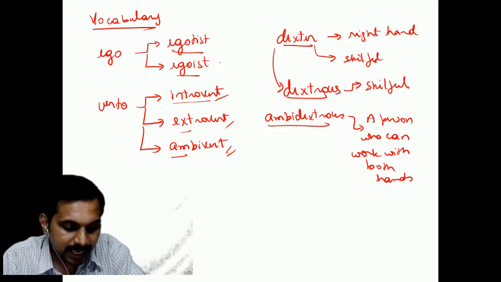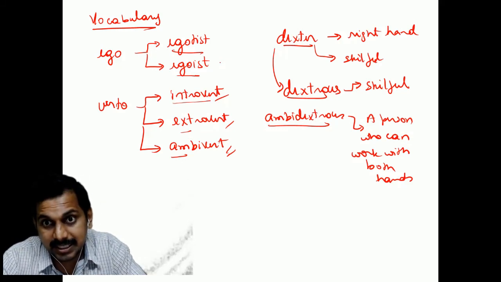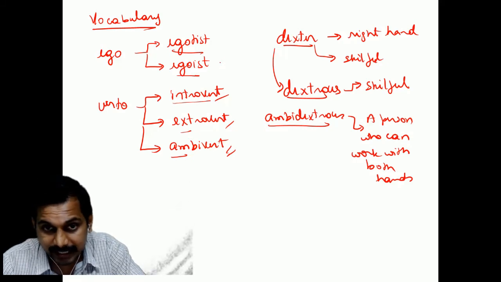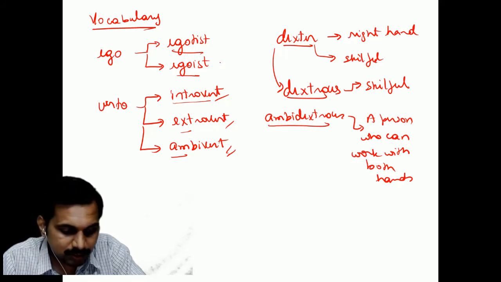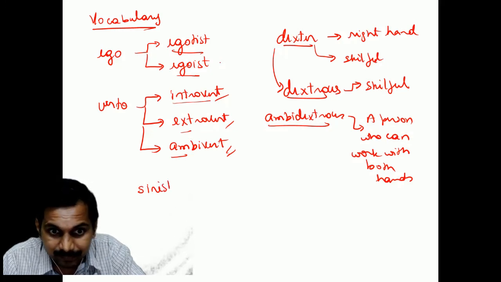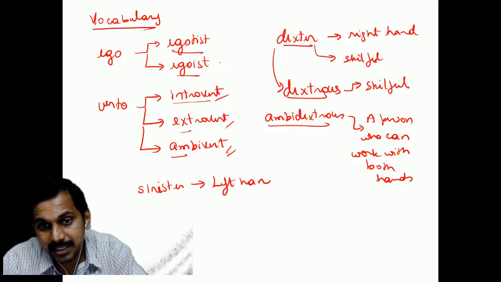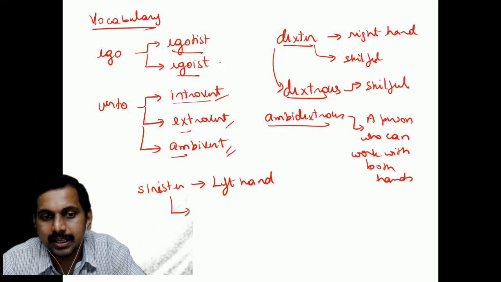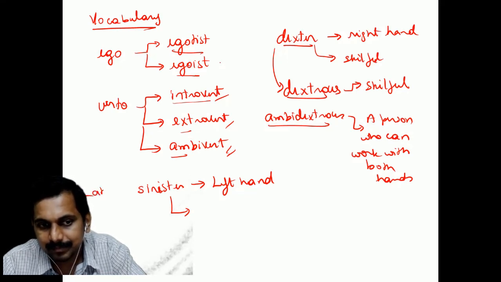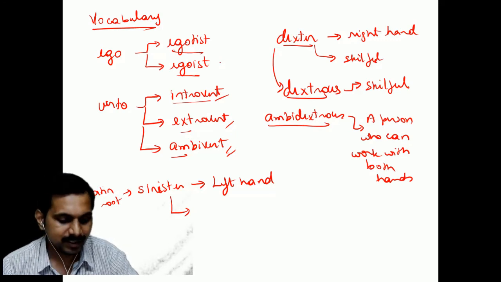That is one side and the other side. So this is the root which is right hand. For left hand, what is the root? The left hand root is sinister, okay? Sinister is the root for left hand. This is in Latin. Latin root. Sinister means left hand.